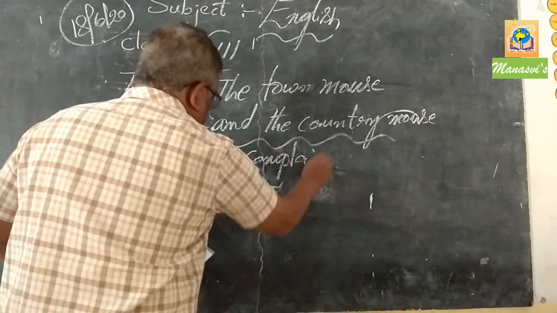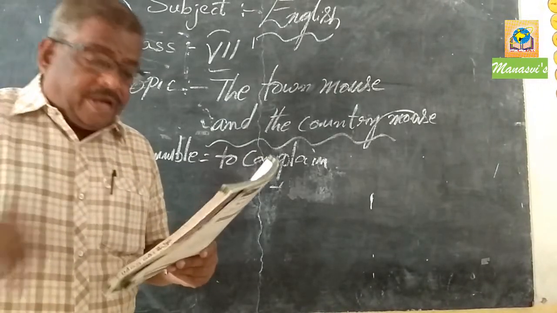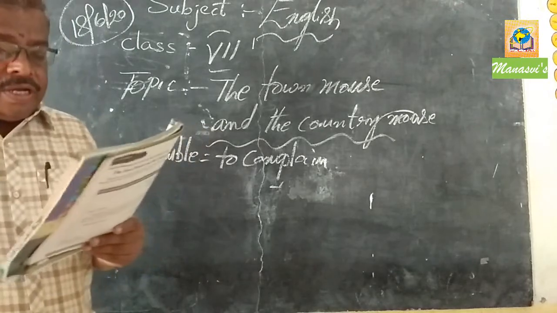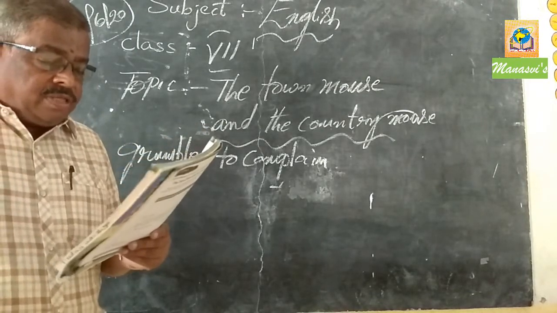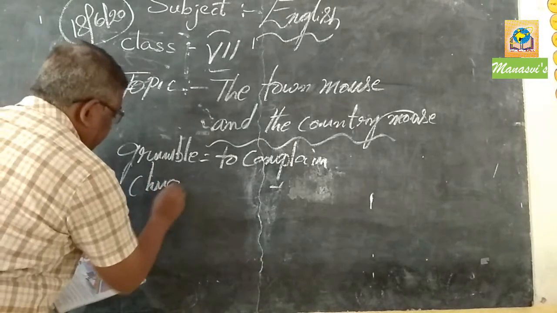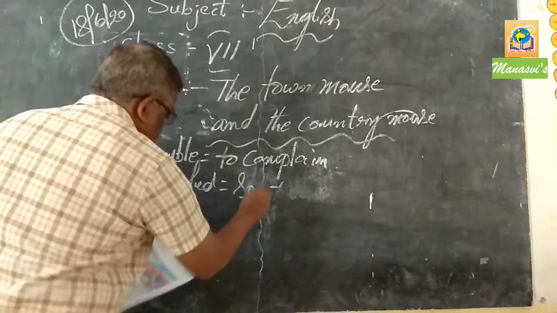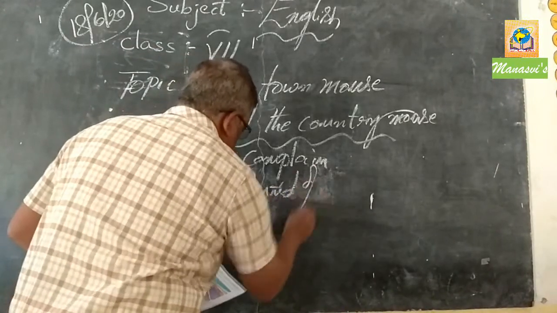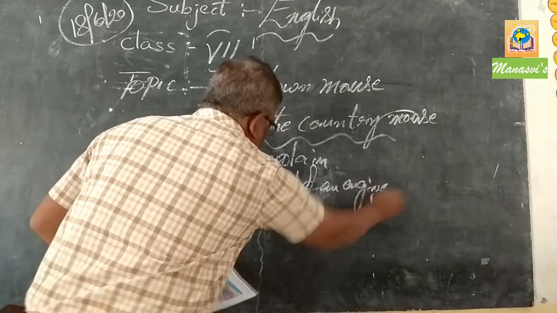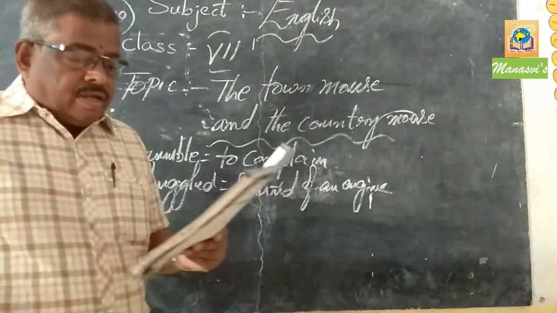So he grumbled to himself. Grumble means to complain about something. He wanted to complain to himself. He was murmuring while the train chugged slowly into the country. Chugged means the sound of an engine. It chugged slowly into the countryside.